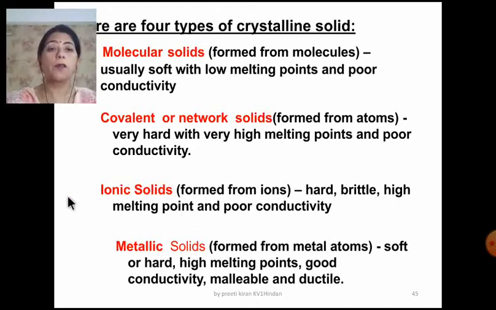We have to take all these properties in detail later in this lecture only. They are all very frequently asked questions. Metallic solids: the constituent particles are the metal atoms which leave the electron, become metal cations, and then between the metal cation and the free electrons a metallic bond is formed.